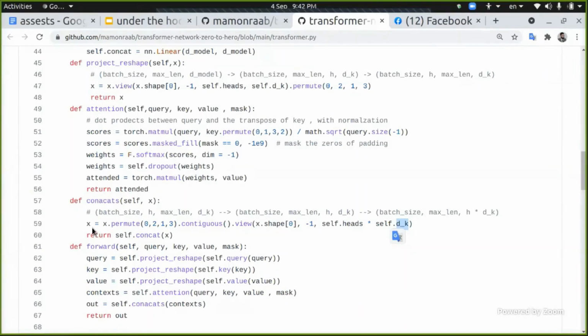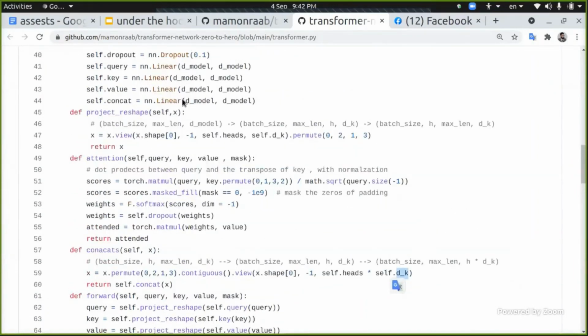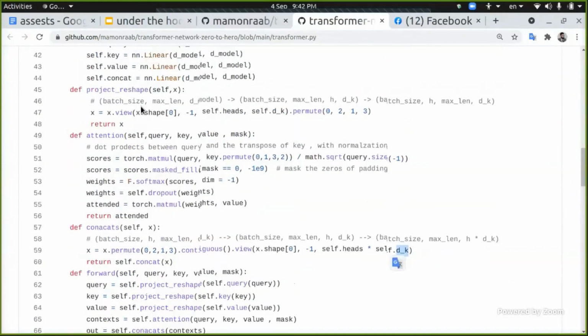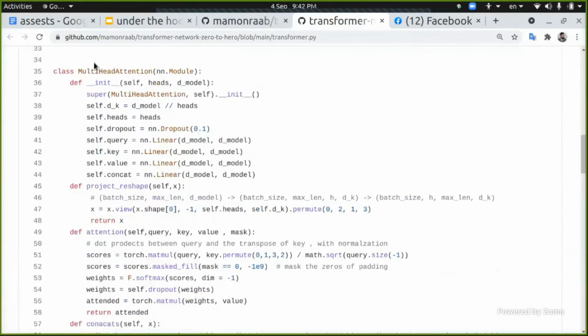We are not finished yet. We want to feed it into a linear layer, which we define here and initialize here. Okay, so this is the multi-head attention, and this is how we calculate it.